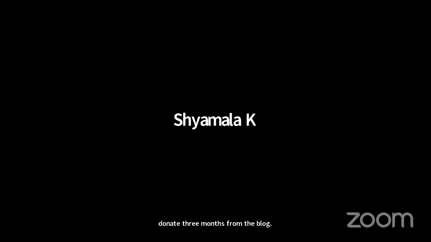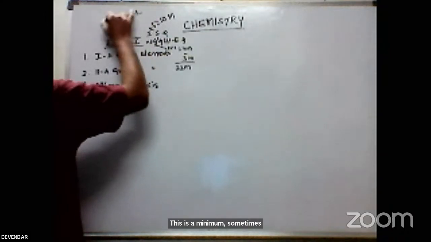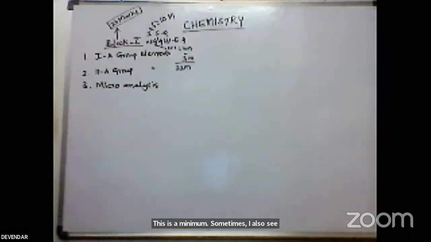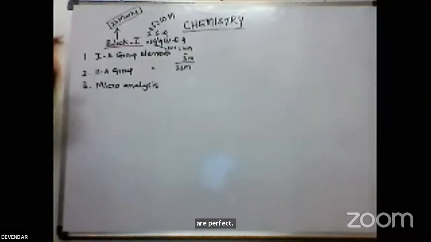23 marks. This is the minimum. Sometimes the maximum goes to 25 also. See, if you are aware or you are perfect with block 1, you will get a minimum of 23 marks. Our pass mark is 32. Only 9 or 10 marks are left. So, very easy.